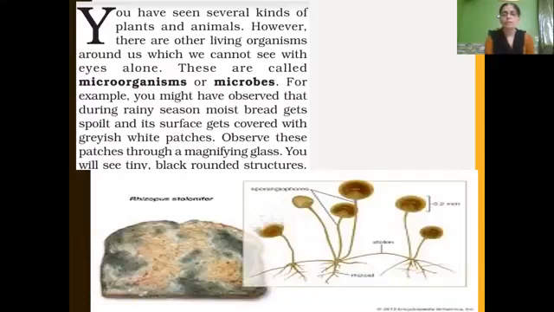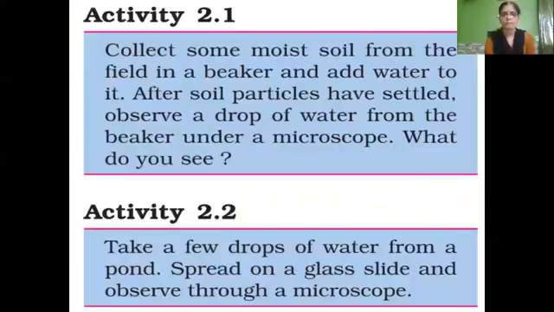If you see this black or grayish mold, this cotton like structure, through a magnifying glass, we can see the structure of fungus, as you can see in this figure. So now, what are microorganisms? Organisms which we cannot see with our naked eye are called microorganisms. Then how do we see these microorganisms? Microorganisms can be observed by microscope.